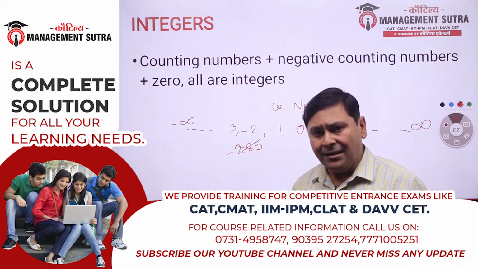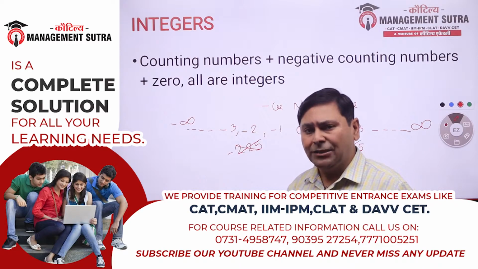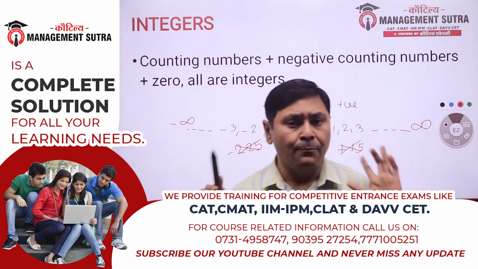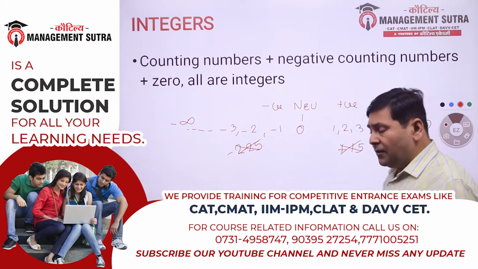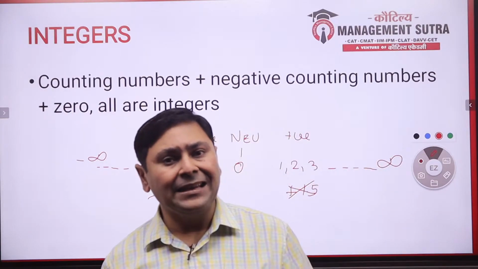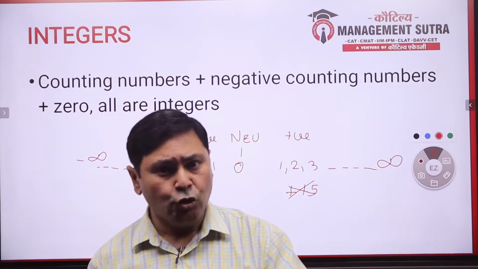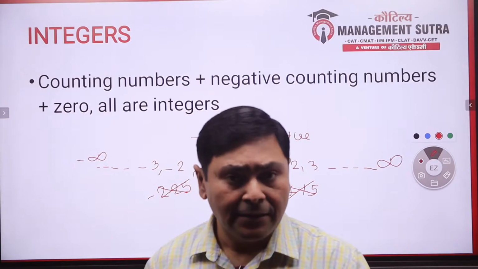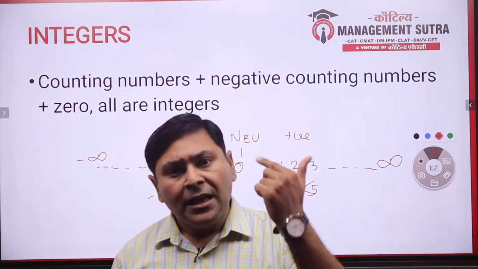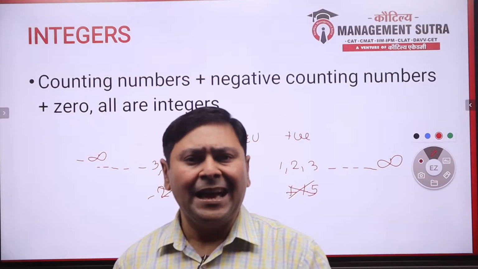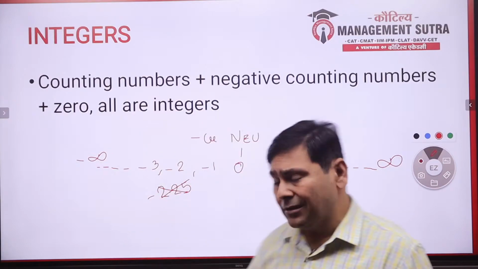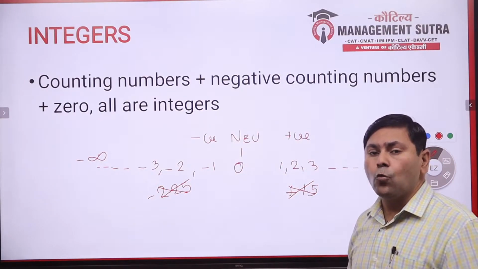Integers are complete numbers. The next integer after minus 2 will be minus 3, then minus 4, no number in between. First positive integer is 1, next 2, which means positive integers are natural numbers. Negative integers are what we get if we give a negative sign to natural numbers, and the neutral integer is 0.